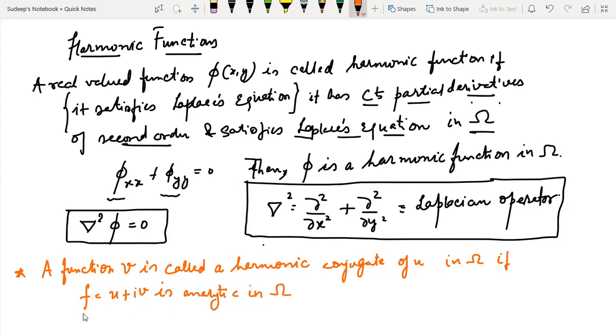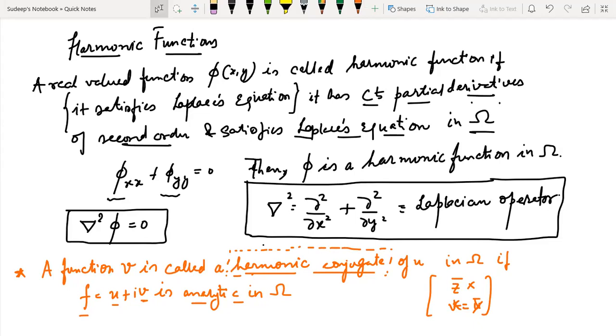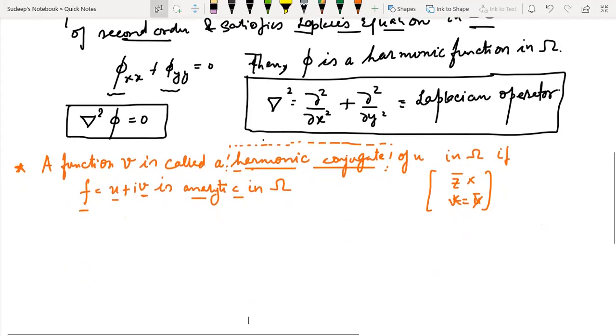So if my function f is analytic in omega, then this particular v is called as harmonic conjugate of u. Not this conjugate. Okay, don't get confused with z bar. I'm not talking of this. That is, I'm not talking that v is equal to u bar. It is just said a harmonic conjugate. This is just a terminology, and you have to remember it, that v is called as harmonic conjugate of u if on a domain omega, my function is analytic on that domain. And we'll come to this, don't worry. But just now remember this particular term.